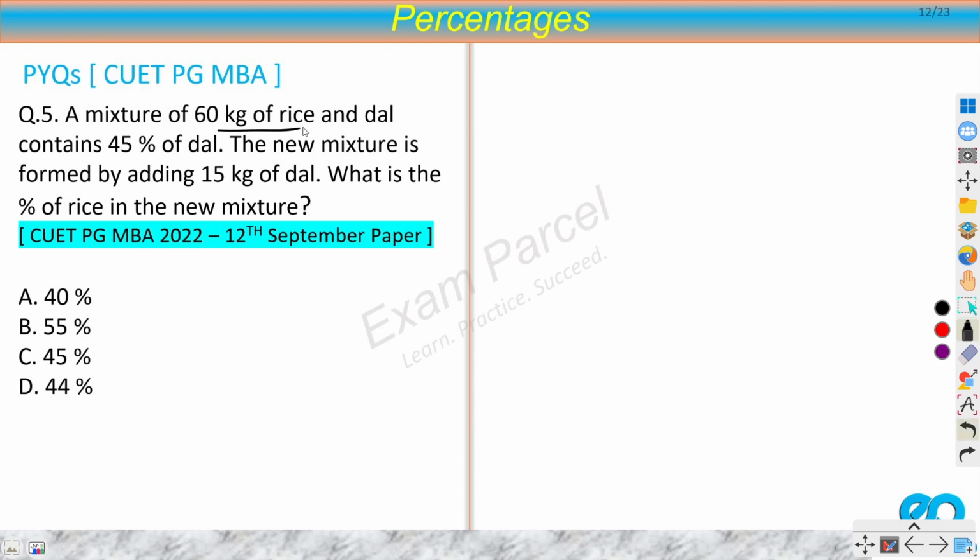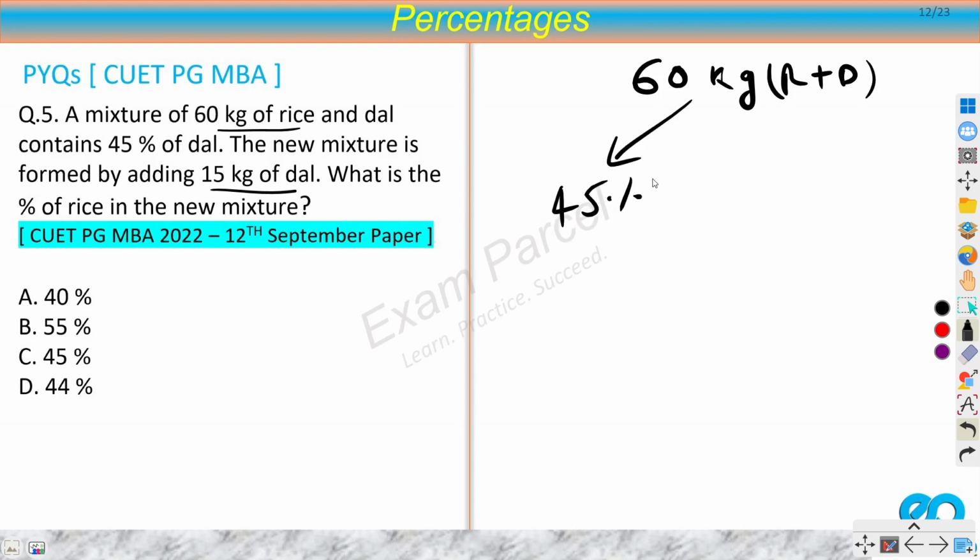A mixture of 60 kilograms of rice and dal contains 45% of dal. The new mixture is formed by adding 15 kilograms of dal. What is the percentage of rice in the mixture? So we have a mixture of 60 kilograms and we have rice plus dal. R for rice, D for dal. In this we have 45% dal. So obviously 55% would be rice.